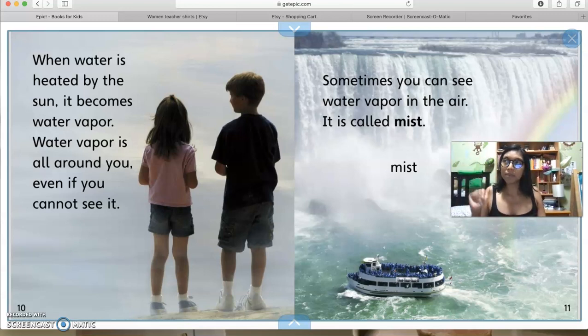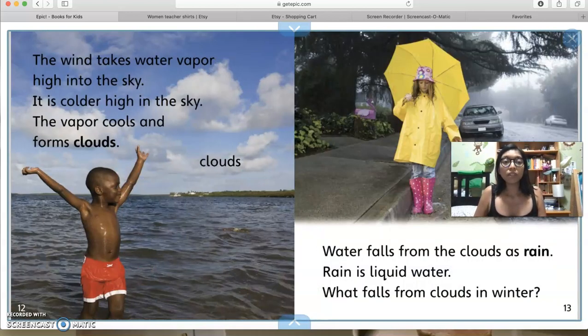We see mist sometimes in the air, and that's water vapor. The wind takes up water vapor up high into the sky. It is colder high in the sky. The vapor cools and forms clouds. So the clouds are actually water vapor too. So when it goes up, it's water vapor. Those are our clouds.